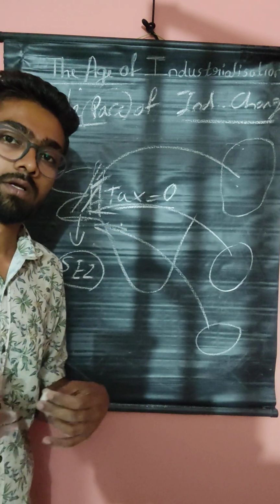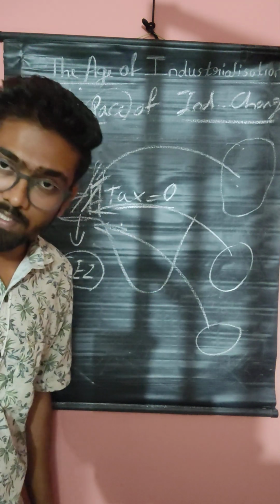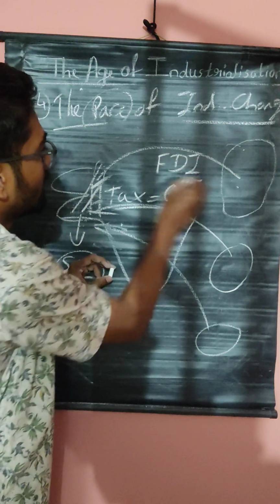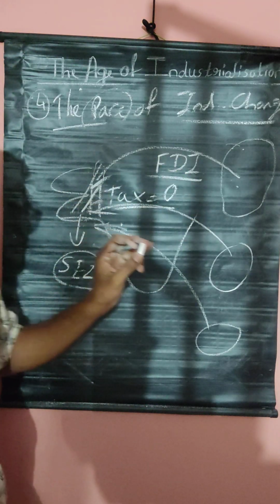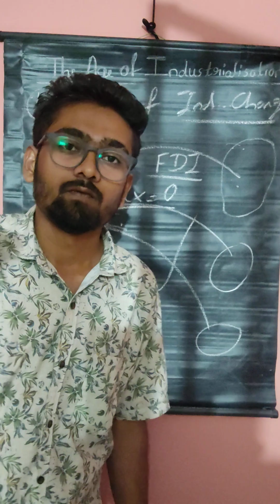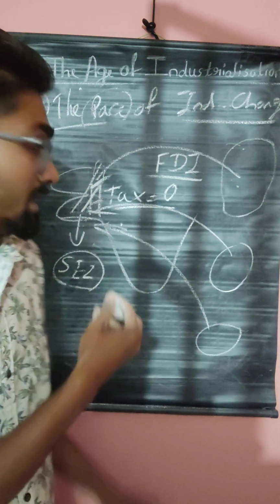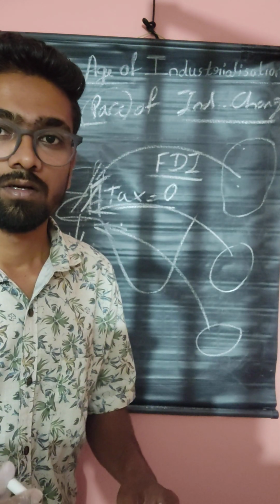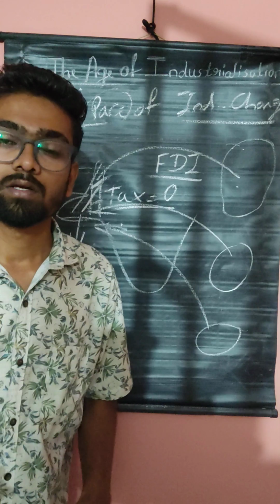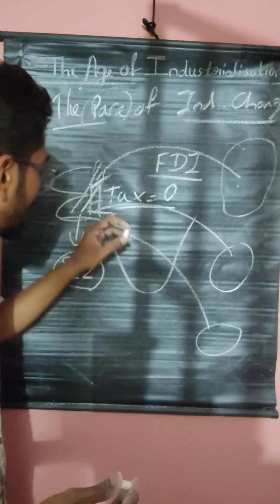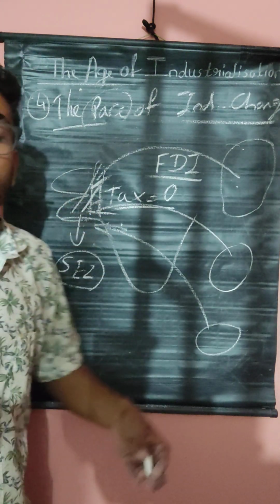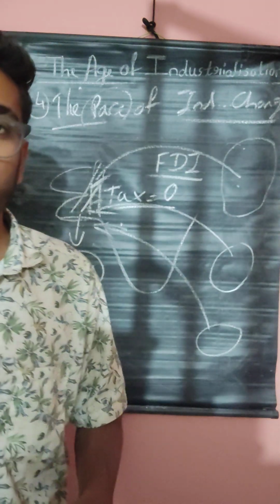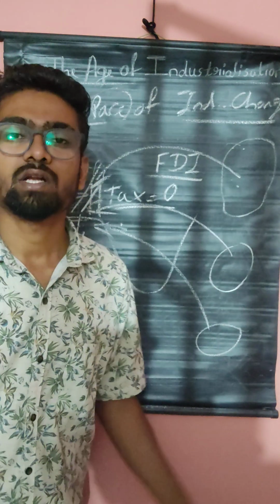If I want to construct an industry and I don't have money, and I collect some amount from foreigners, that is called FDI, foreign direct investment. Through a legal way only, investors from other countries will give some money to Indians. It is called FDI, foreign direct investment. From that, we can increase the industries in India. By that, we can become economically more powerful. By industries only, any country will become economically stronger.